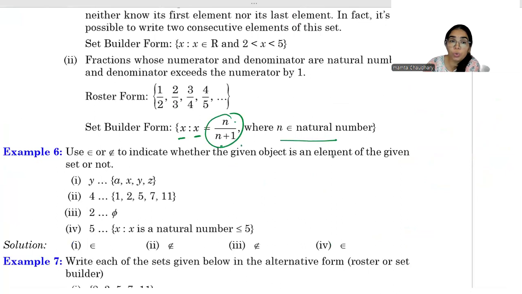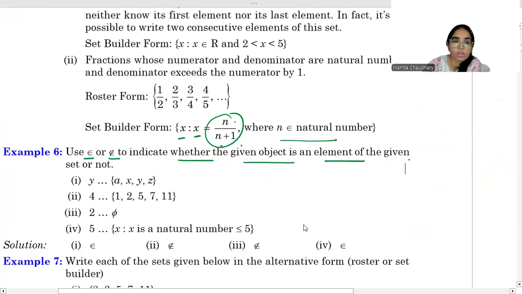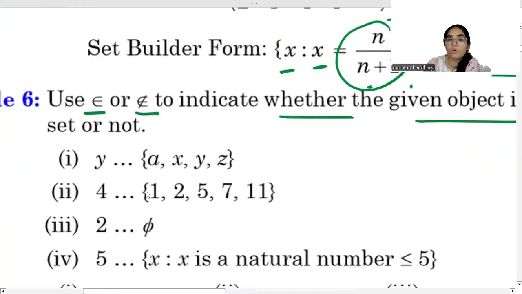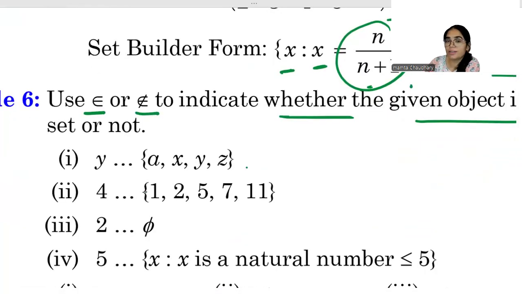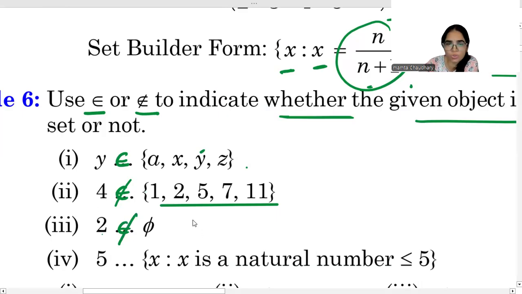Now next, use belongs to or does not belong to, to indicate whether the given object is an element of the given set or not. Okay, let's check. Now, y. Can you see y in this set? Yes, I can. So, y belongs to this set. 4. Can you see 4 here in this set? No. So, 4 doesn't belong to it. 2. What is it? We have studied just now. Empty set. Does 2 belong to the empty set or null set? No. Null set means there is no element. It does not belong to.